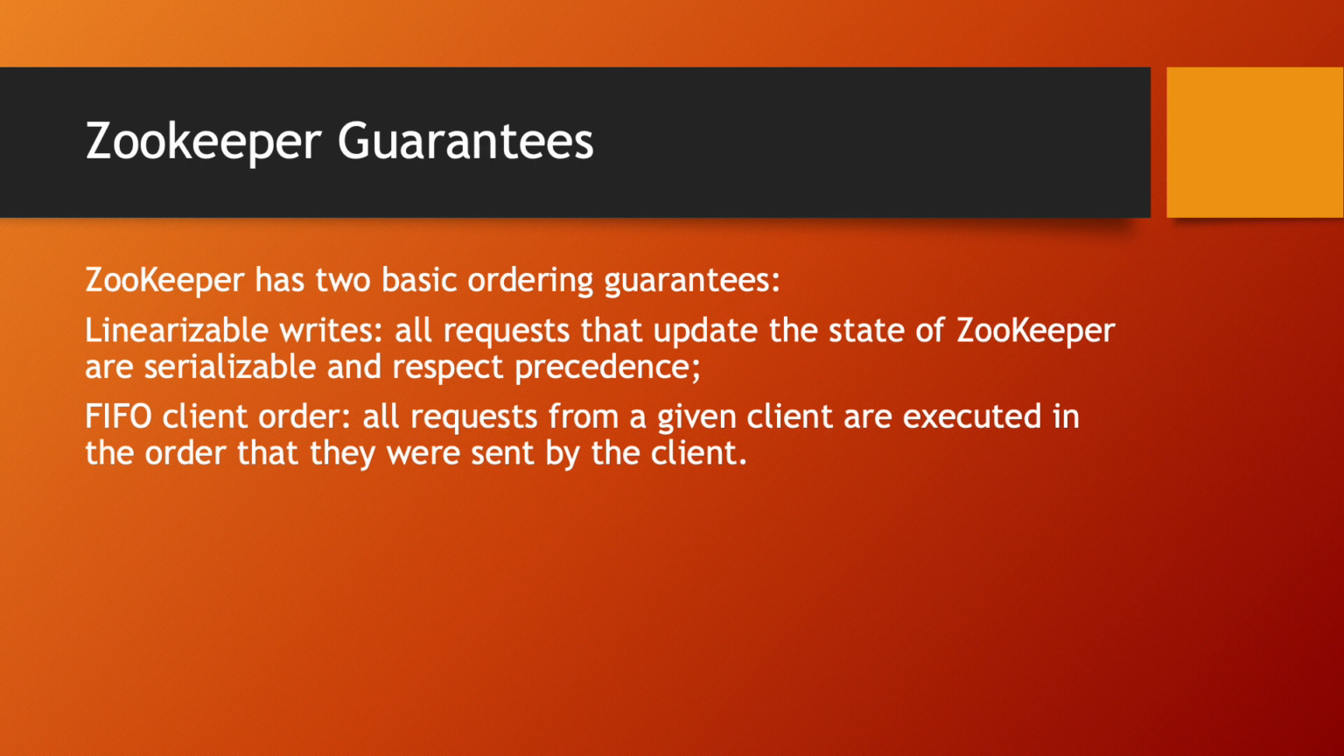ZooKeeper has two basic ordering guarantees. First, linearizable writes: all requests that update the state of ZooKeeper are serializable and respect precedence. Second, FIFO client order: all requests from a given client are executed in the order that they were sent by the client.